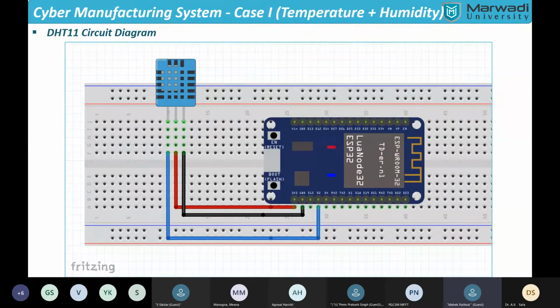And the second pin is ground. It is denoted with the G and D pin, the short form of ground, and it is connected with the third pin, which is the ground of the DHT11 sensor. And the first one is the signal pin, which is connected here to D2. You can connect it with anything that has the capability, like D27, D26, D23, anything that can be connected, as long as it is a GPIO, which we will cover in further lectures. But right now we are concerned with the D2 or D27 pin.